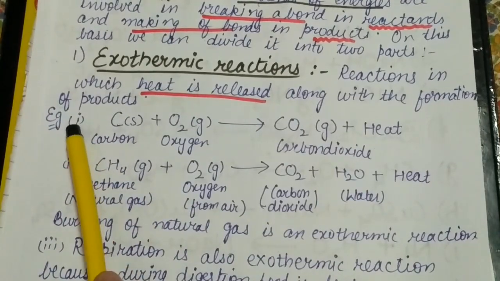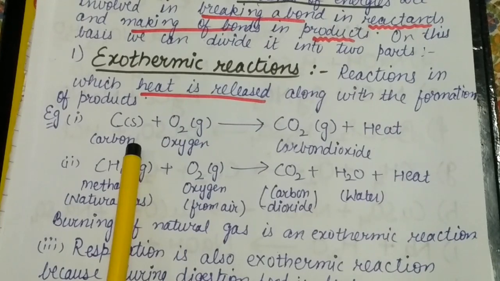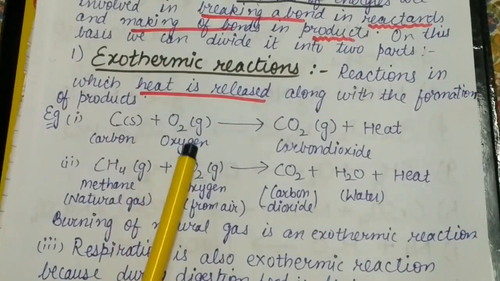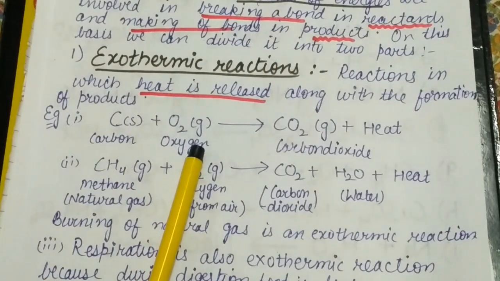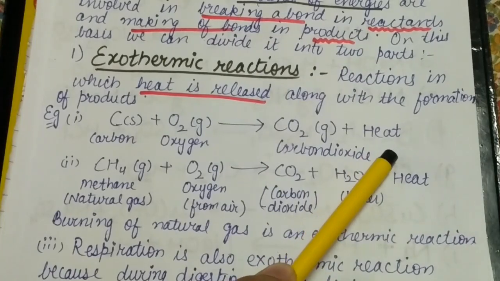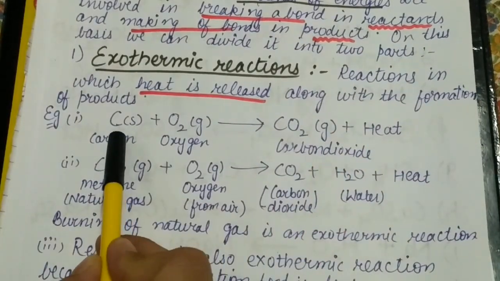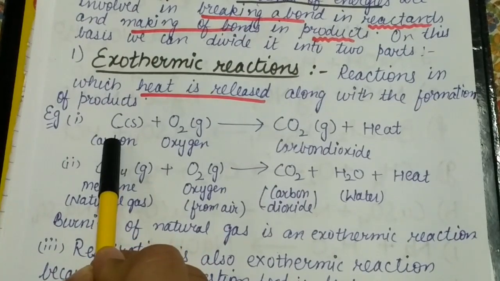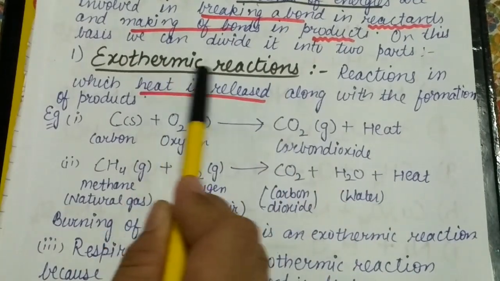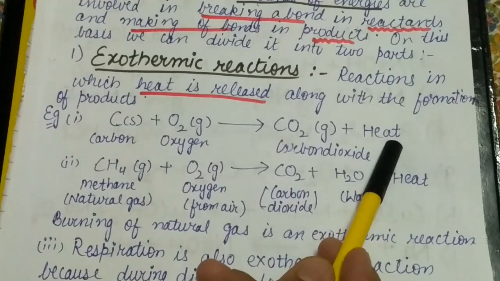So in the first example, as we know, coal is a form of carbon. Here carbon burns in the presence of oxygen or air, then there is a formation of carbon dioxide and along with it a large amount of heat is produced. You have also seen that when we burn coal, a large amount of heat is produced. So this is an exothermic reaction, because when the reaction takes place, heat is released.